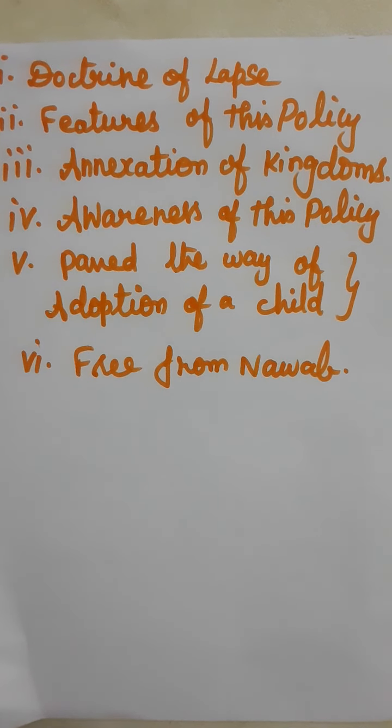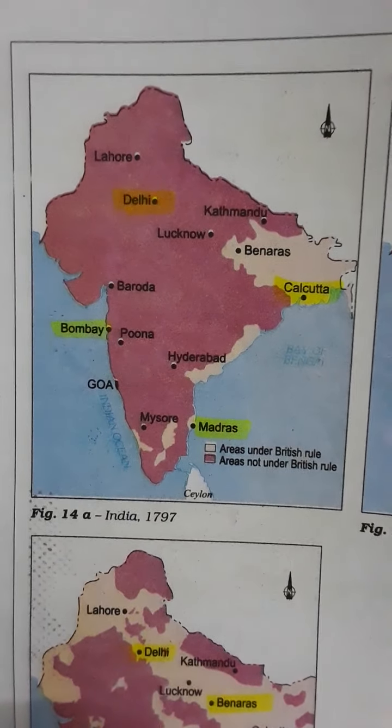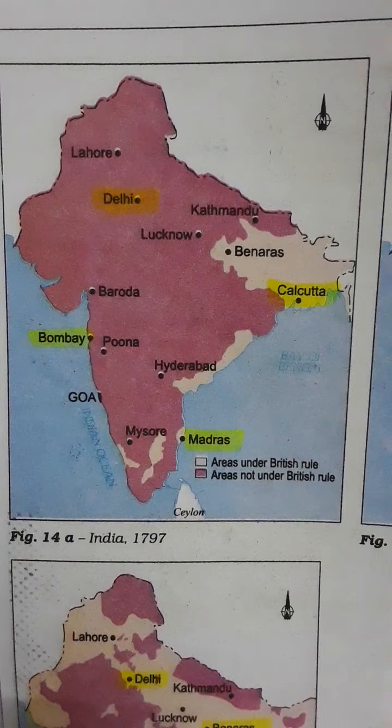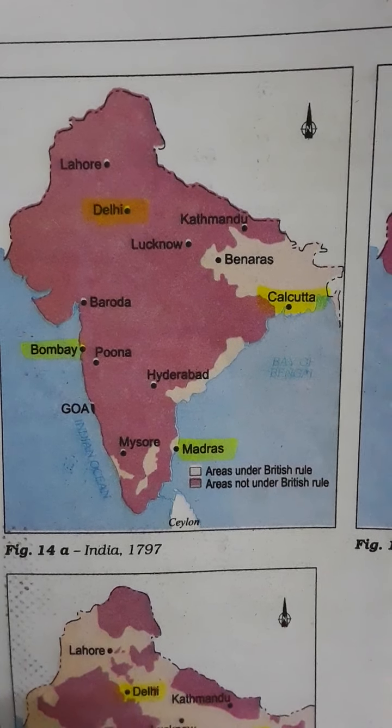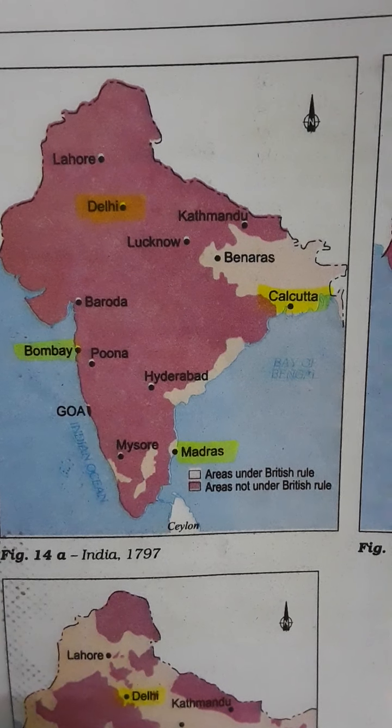Now we are going to see the map. Okay. In your textbook, if you have a textbook, take page number 20. There are 3 maps given. Some places I highlighted here that you are going to mark in your map.